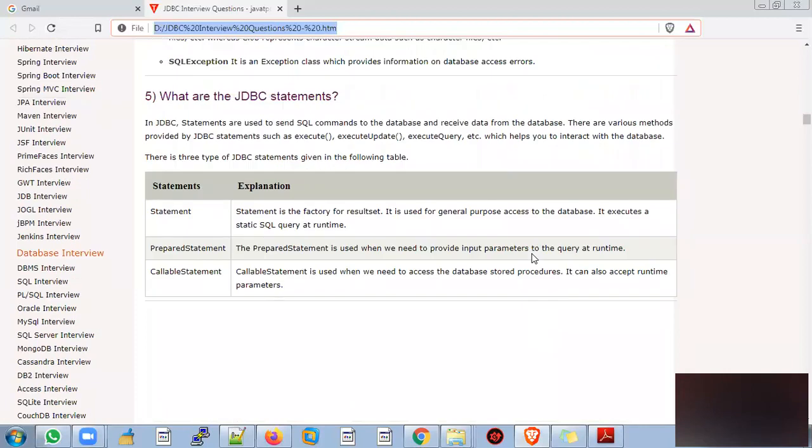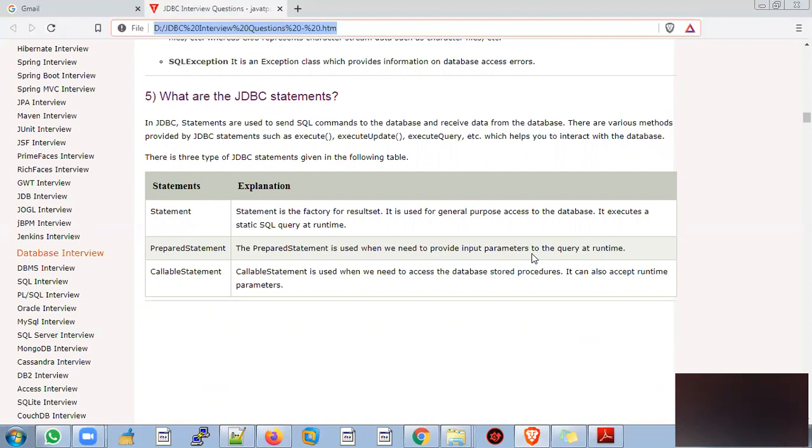What are the different types of database statements? Statement, PreparedStatement, CallableStatement. Statement is a factory of ResultSet. It is used for general purpose access to the database information. It executes a static query at runtime. PreparedStatement is used when we need to provide input parameters to the query at runtime.